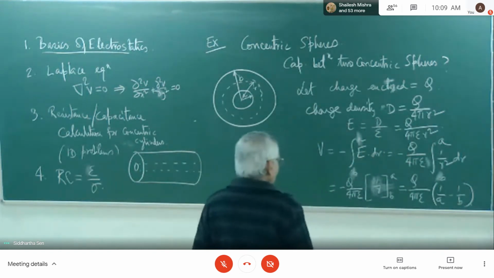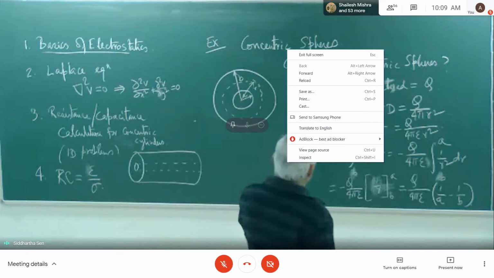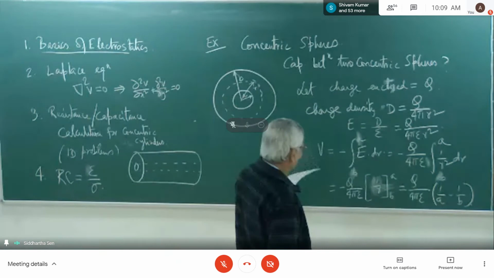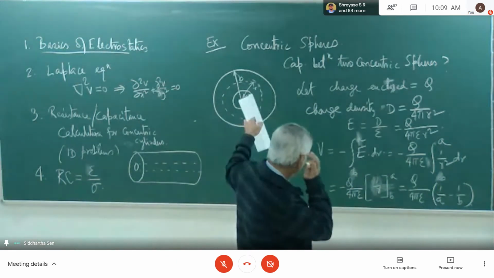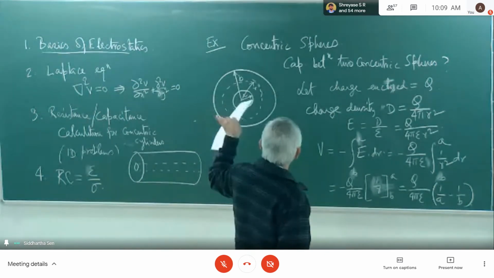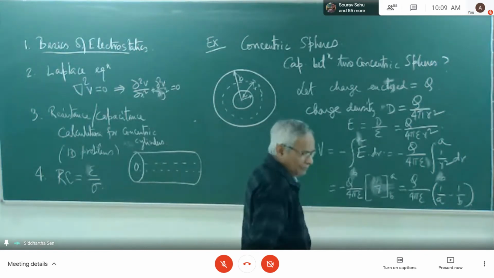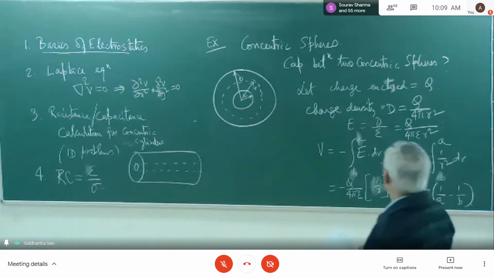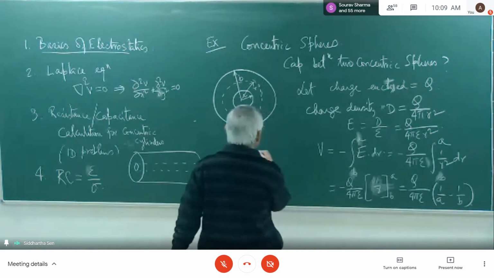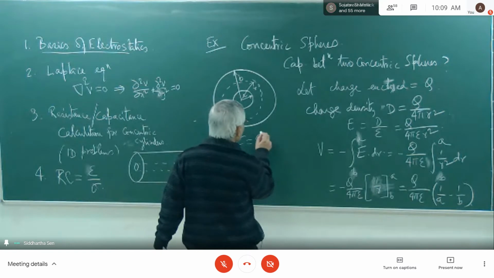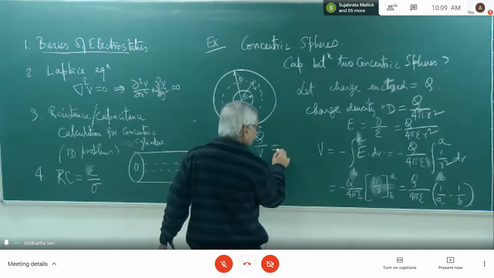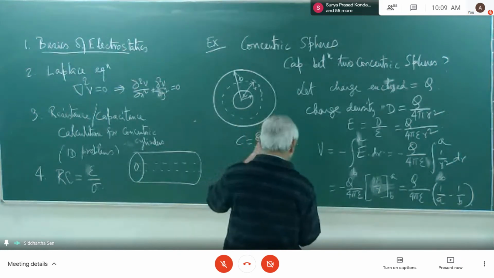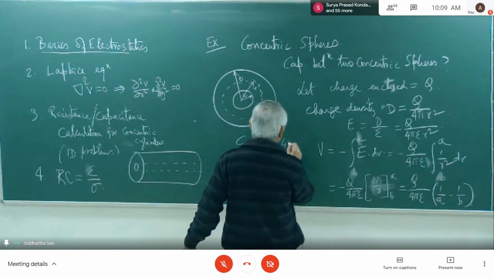Okay. So this is all the standard procedure. We have done it analytically, without using any numerical method, and using the symmetry, so it is basically a one-dimensional problem. Similarly, we can find C, which is equal to Q divided by V, which is equal to 4 pi epsilon.